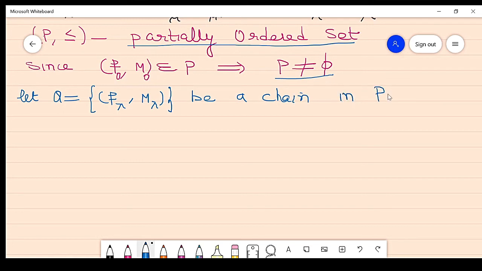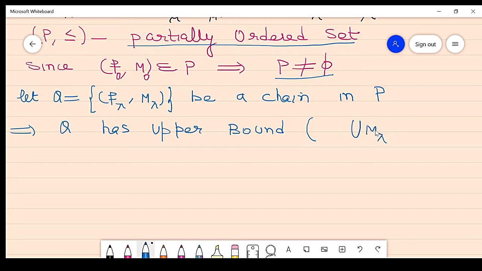Clear? And if this is a chain in P, then Q has an upper bound. Why? Upper bound means, what is its upper bound? If we denote its upper bound, it is the union of M lambda over the whole chain.